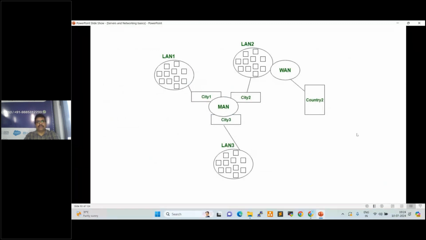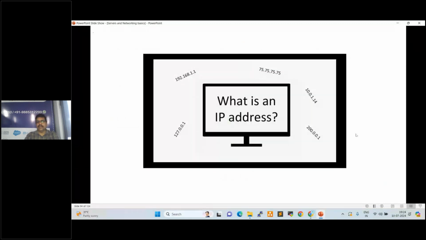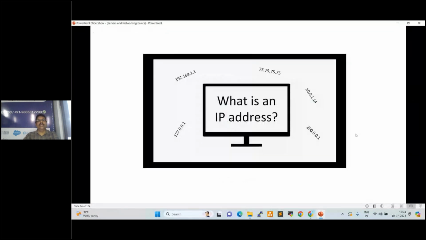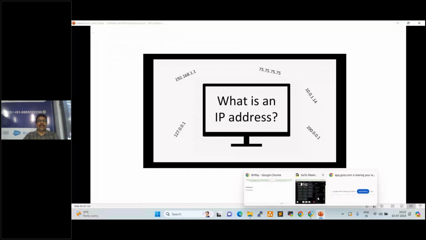Next one, so these are very basics. From here it is very important. Next one is IP addresses. What is an IP address? Anyone? IP stands for Internet Protocol. So what is Internet Protocol?